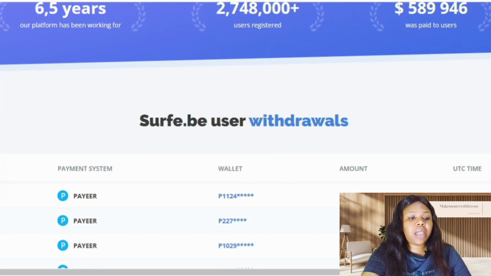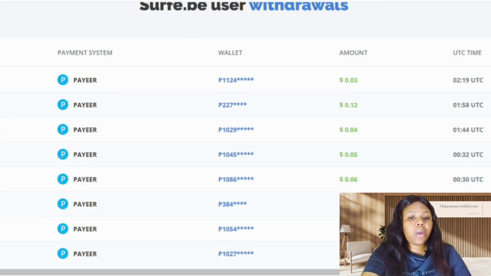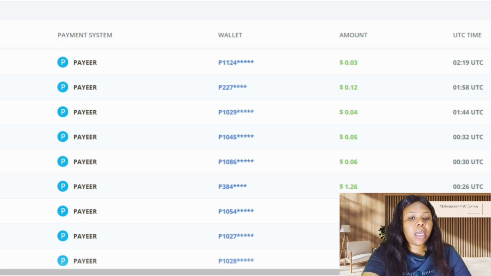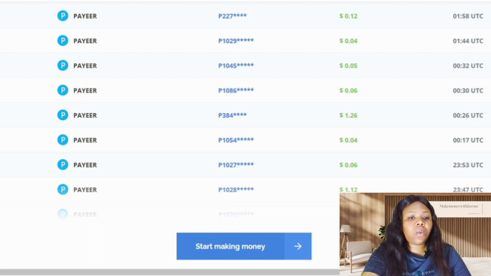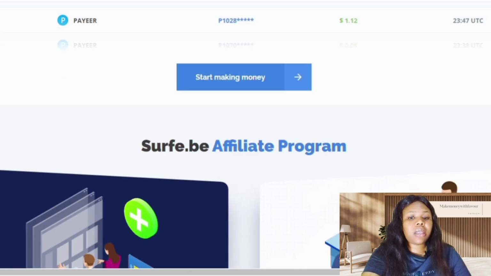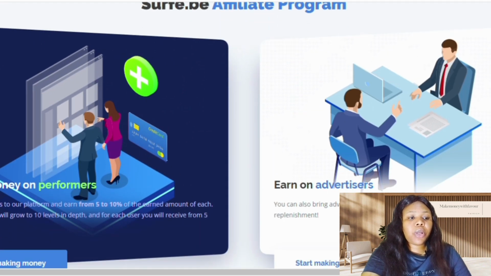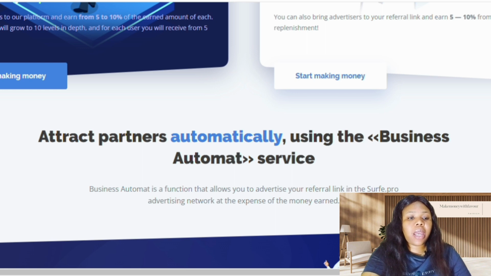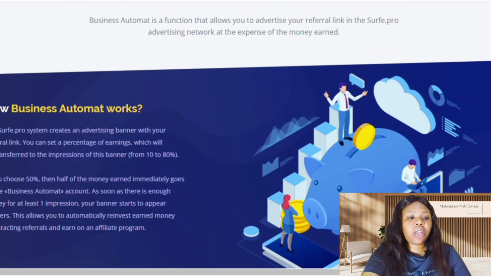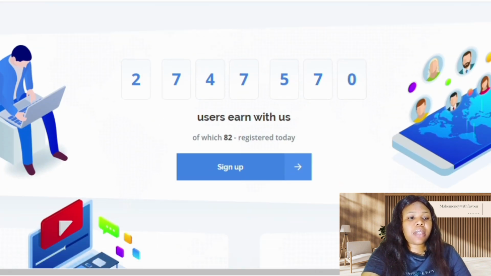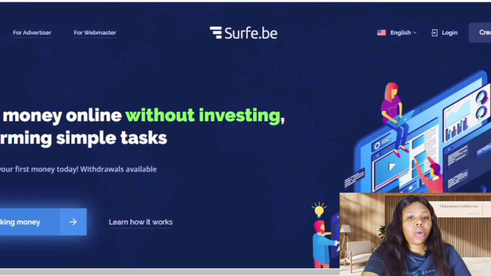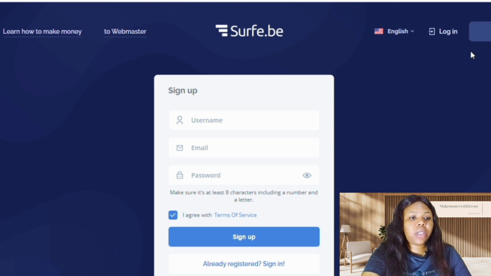If you look down here, you're going to see so many withdrawals going on. You can see people withdrawing their money as low as 0.3, and as high as 1.2. So you can actually withdraw your money from this platform. I'm going to register on this platform so I can show you how the inside looks. Once you are on this page, just click on create an account and go ahead and register.